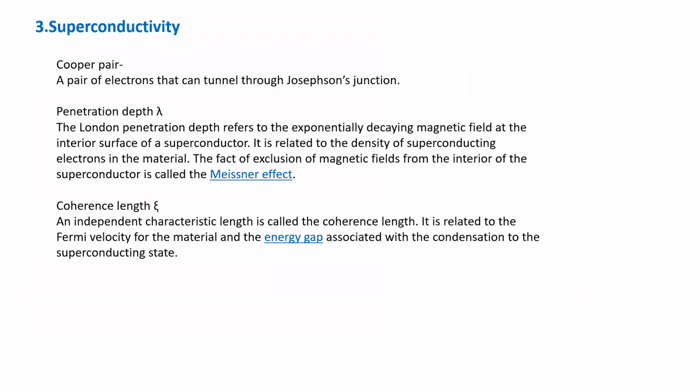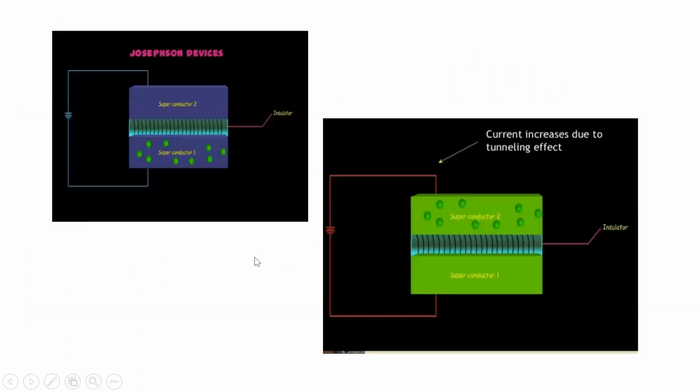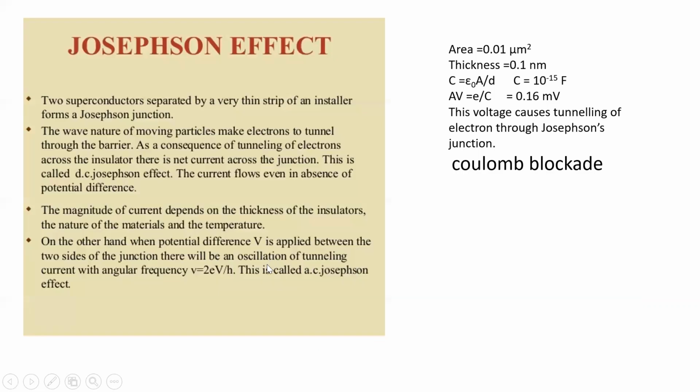So this coherence length is there between these two electrons, and they are separated by the order of this coherence length, a very small distance between them. Thus Cooper pairs are the basic charge carriers of the supercurrent.